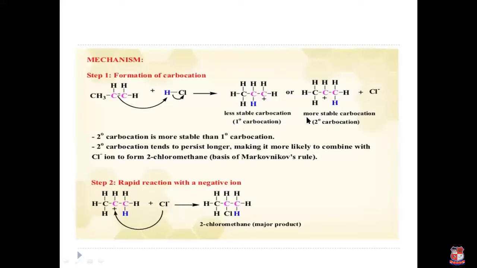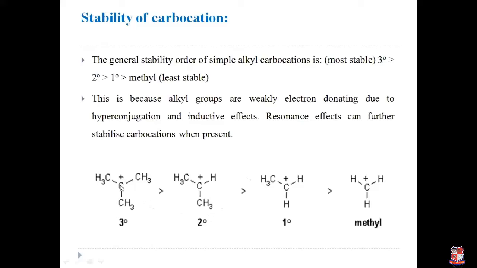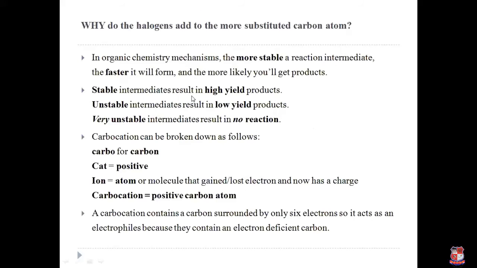So we know the stability of carbocation. Tertiary carbocation is more stable compared to secondary, compared to primary, and compared to methyl. Methyl is least stable. So the stable intermediate results in high yield of product compared to unstable intermediate and compared to very unstable intermediate.